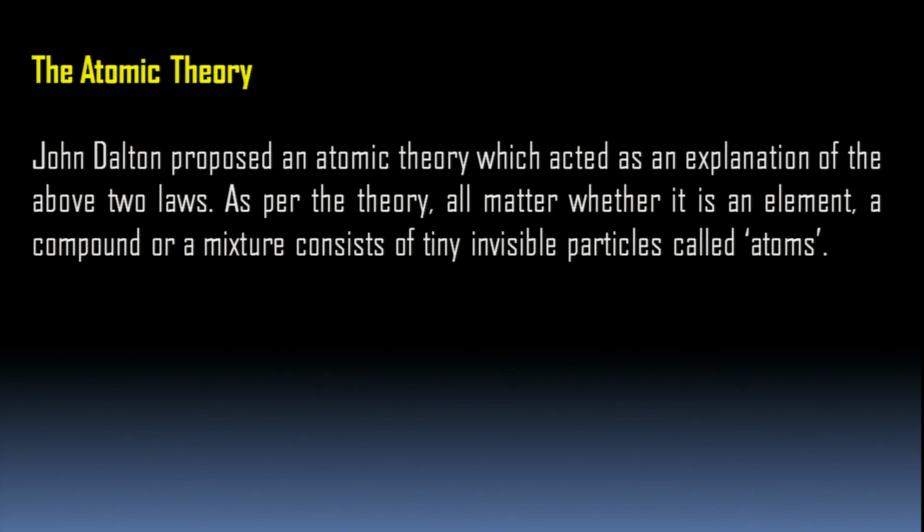John Dalton proposed an atomic theory which acted as an explanation for the above two laws. The above two laws were given by Lavoisier, but it was just facts that were stated. But John Dalton, what did he do? He explained by certain theories. As per the theory, all matter, whether it is an element, a compound, or a mixture, consists of tiny invisible particles called atoms. So, we call it Dalton's atomic theory.